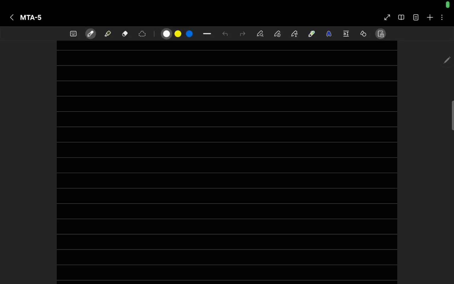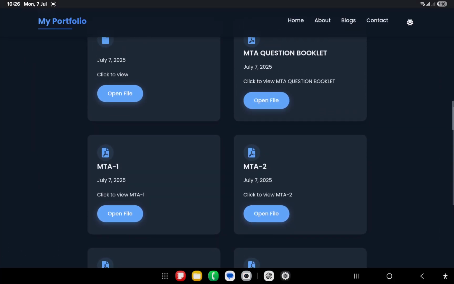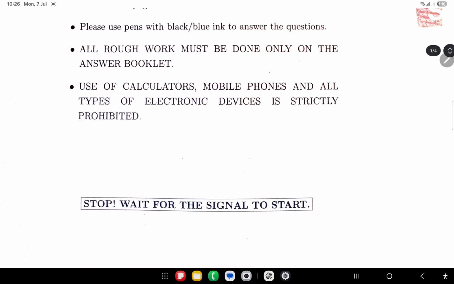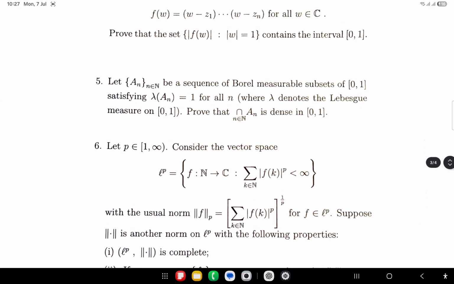So this is the fifth lecture of ISI question solving. So today's question is, let me show you what is the question. So the question was this one, fifth question. So A and B a sequence of Borel measurable set of 0, 1.